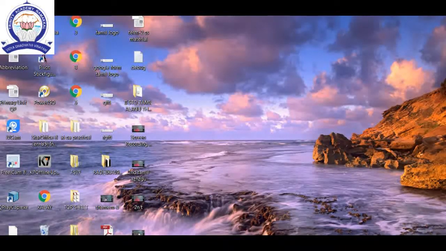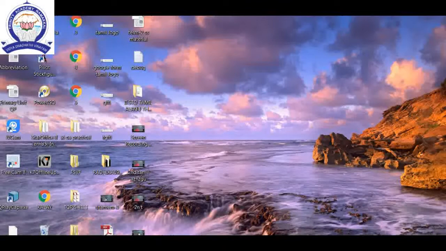See the screen children. When the process of booting is completed, you see a picture on the monitor. This is the desktop. The background area of the screen is called the desktop. The Windows 7 desktop has 4 components. What are they? Desktop background, icons, gadgets and taskbar. See, this is the desktop. I am just pointing with the help of the mouse, you know.